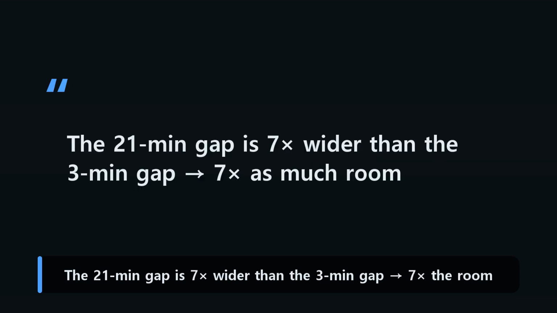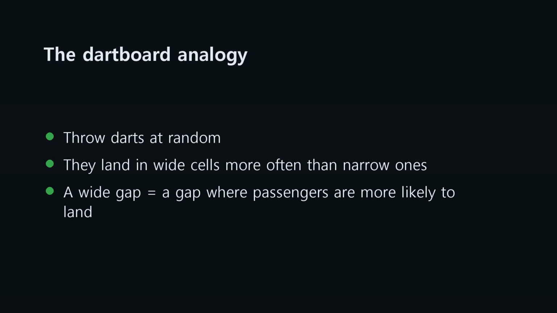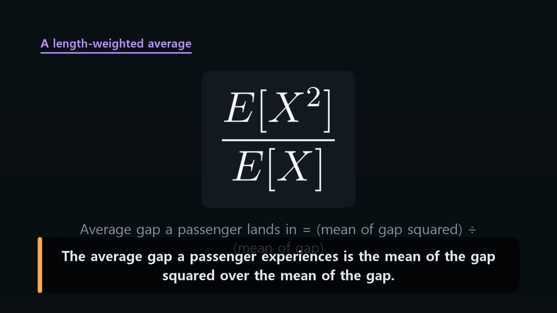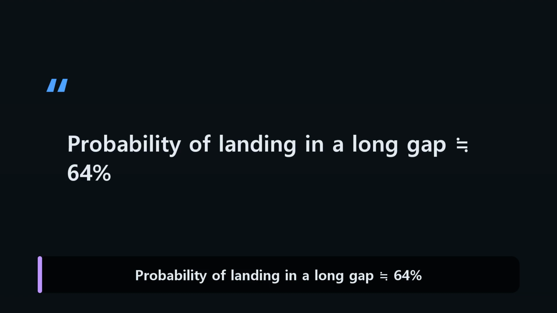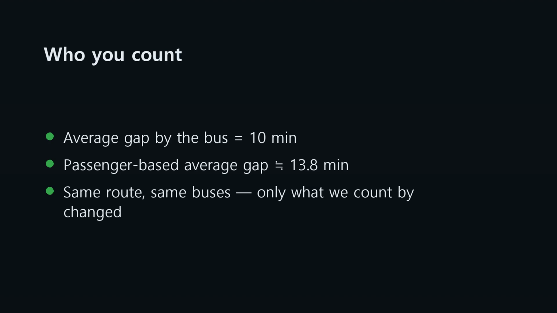The 21-minute gap is 7 times wider than the 3-minute gap, so there's 7 times as much room for a dot to land. Throw darts at random and they stick in the wide cells more often than the narrow ones. The average gap a passenger experiences is the mean of the gap squared over the mean of the gap. The chance a random passenger lands in a long gap is about 64%, well over half. Count the buses and the average is 10 minutes, but the gap a passenger experiences climbs to about 13.8 minutes.